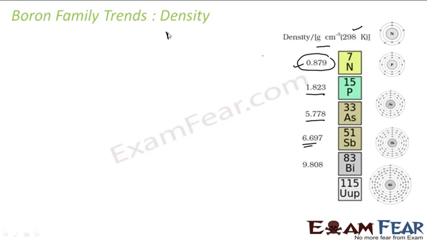Right? Density is mass by volume. So if we go down the group, the volume increases, with the mass increasing all the more, and the volume increasing less. So at the end of the day, mass by volume, the total value increases, and thus the density increases as we go down the group. Right? If you see here, 7, 15, 33, this is how the mass increases, 51, 83, and the size also increases, but the increase in size is a little less.